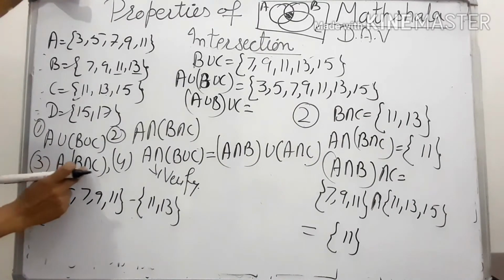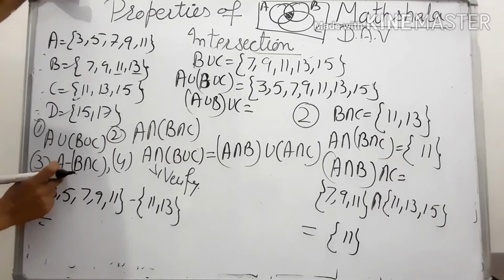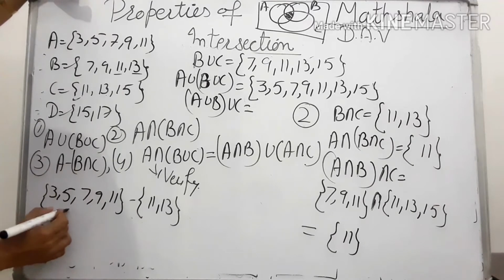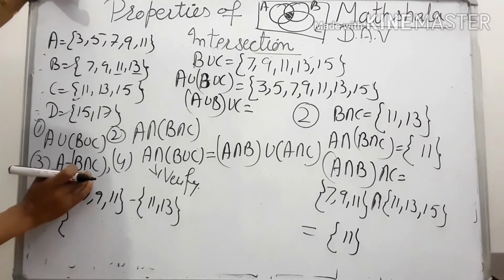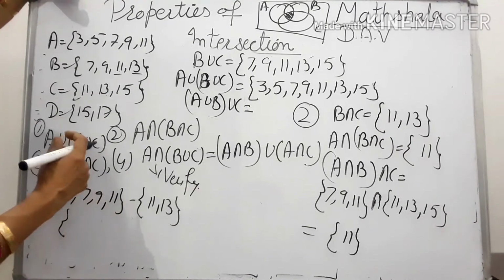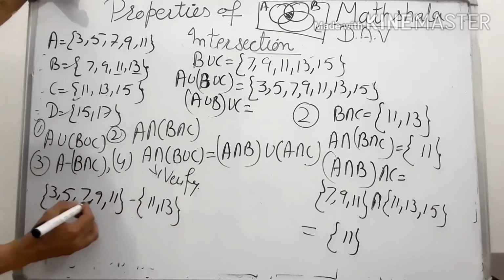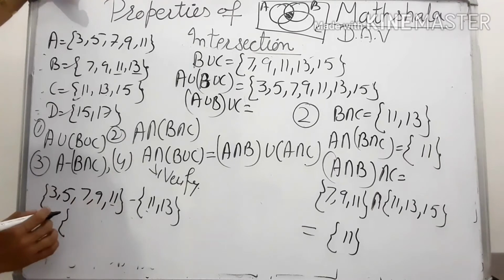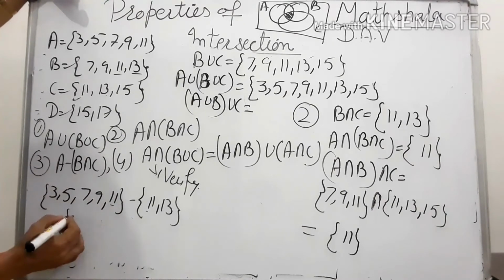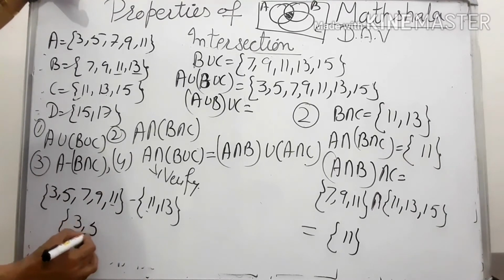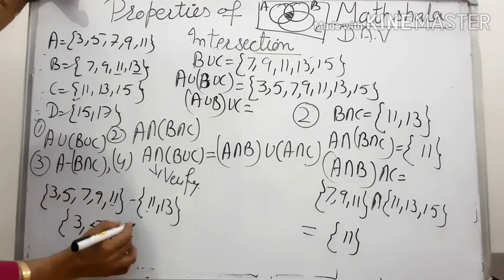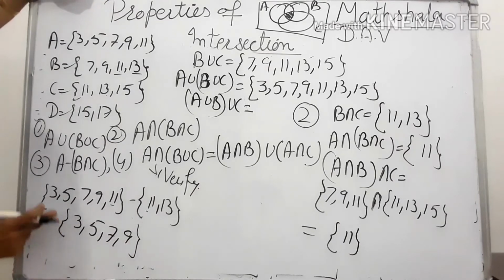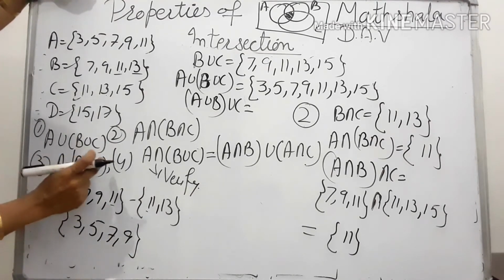A minus B intersection C means आपने difference of these two sets. This is again a set. So difference of these two sets means what? You have to take those elements which are present in A but not in this set. तो means आपको वो common element निकाल देने हैं. तो 11 निकल जाएगा, 13 तो यहाँ है ही नहीं. So which elements are left in set A which are not in B intersection C? Now this is left. So this is A minus B intersection C.